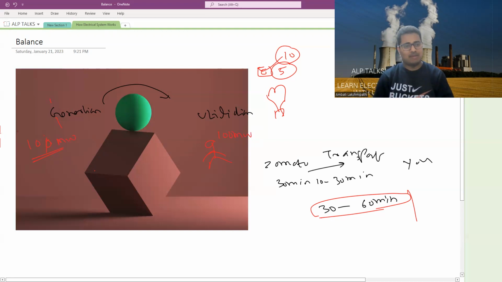So when this 100 megawatt is generated, the question is, when is it generated? Half an hour before, 1 hour before, a few hours before, a few days before, or a few weeks before the power comes to you? Here, things are instantaneous. For example, you need power, you switch on, and it is coming, right?